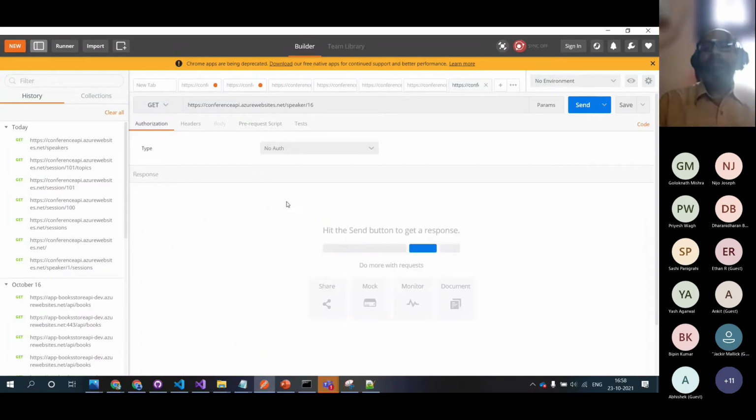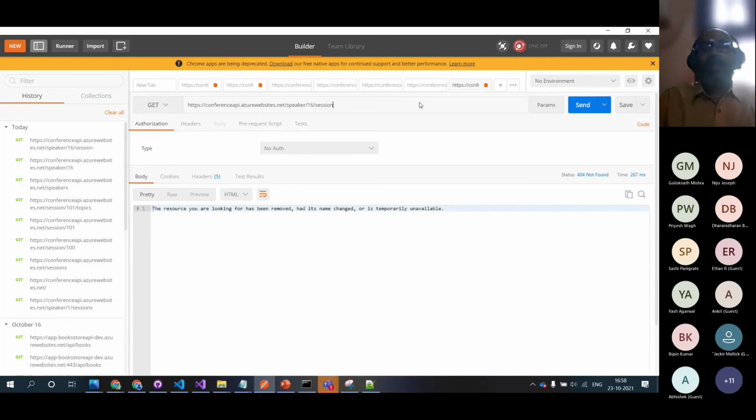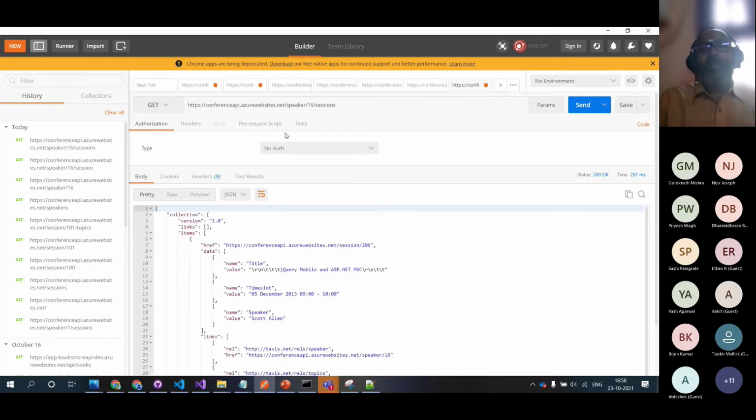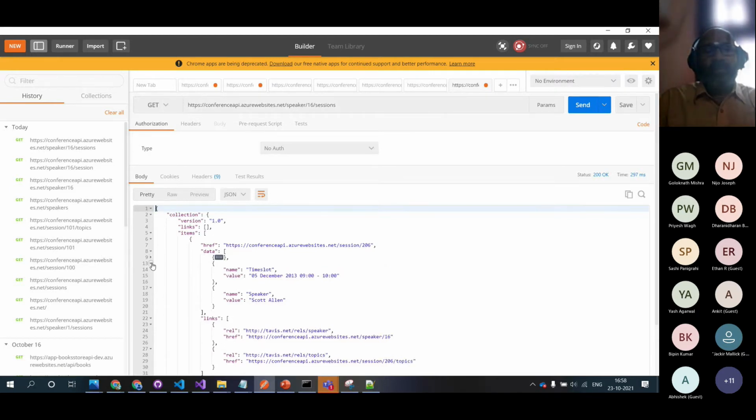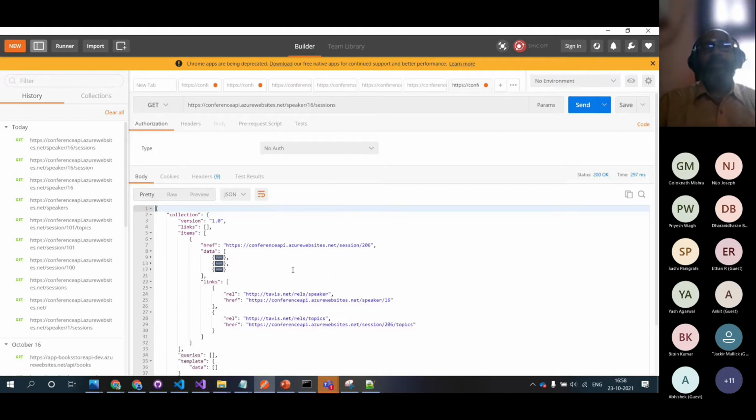If I come in here, speaker 16, and see all the sessions this person did, you can see that. The ID of the speaker is 16, and sessions represents all the sessions done by this person. You can see the collection coming in the data, 1, 2, and at least a minimum of 3 sessions we are able to see.